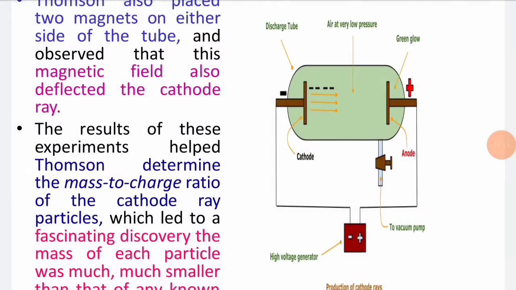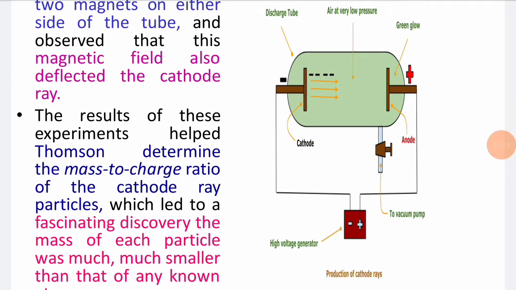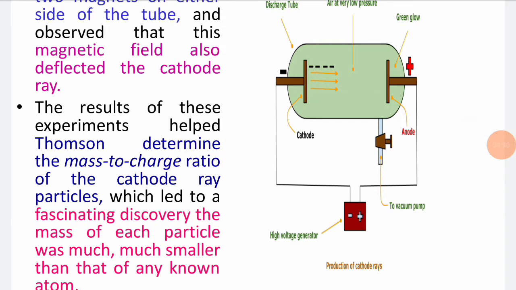We can see the cathode and the anode on either side of the cathode ray tube. When the high voltage is applied, particles are emitted from the cathode electrode towards the anode. From this experiment, he discovered the electron.